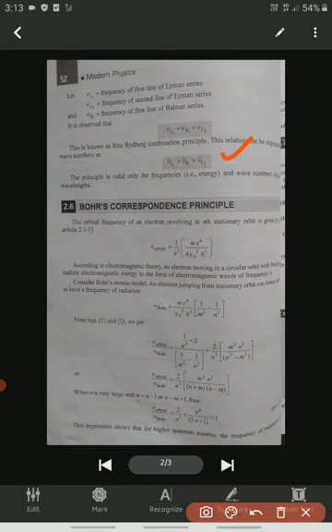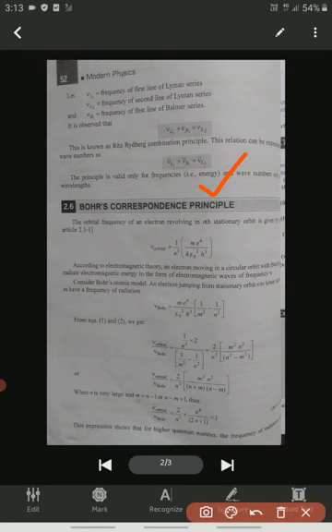The next point is that this principle is valid for frequencies and wave numbers only, not for wavelength. You should remember this point. This principle is valid for frequency and wave number but not for wavelength. And the next one is Bohr's correspondence principle. So what is Bohr's correspondence principle?